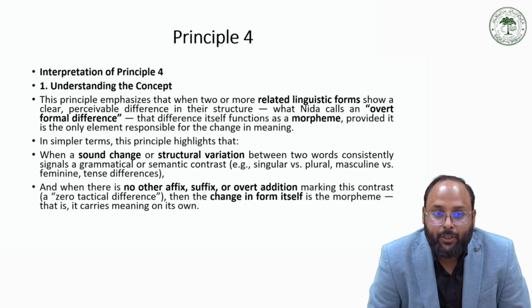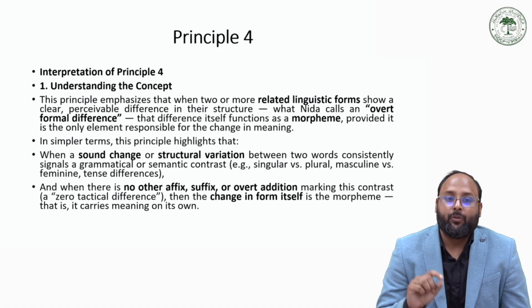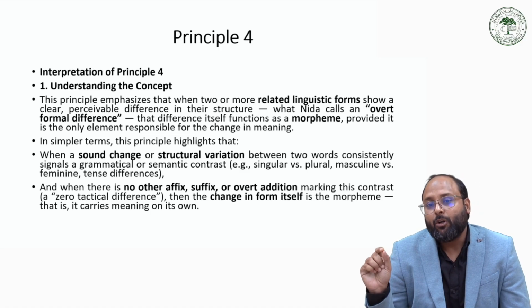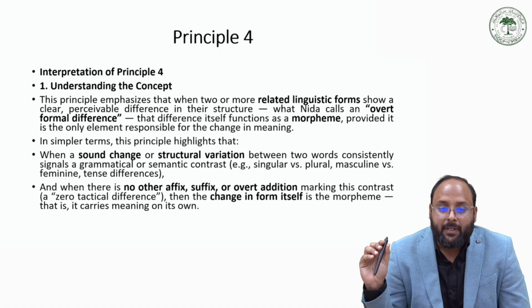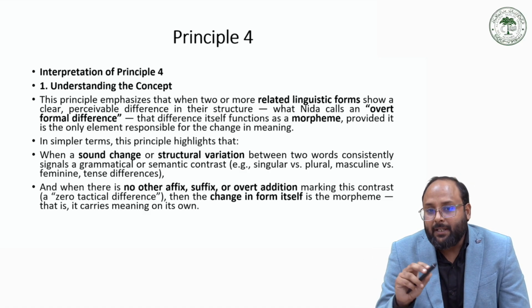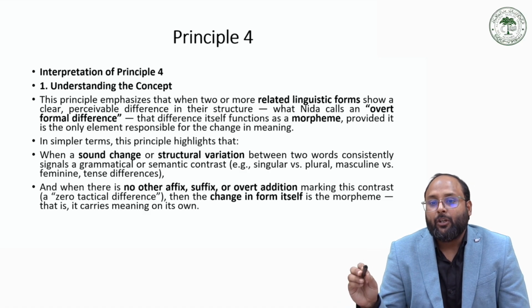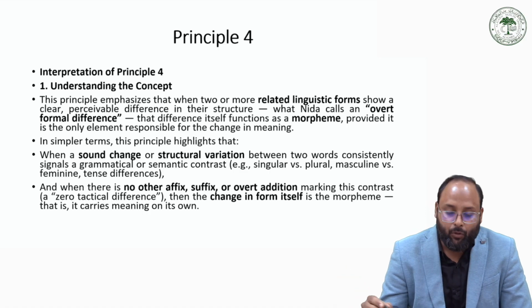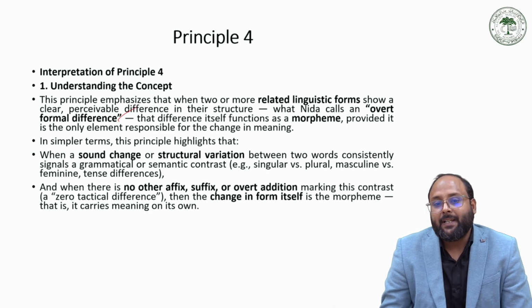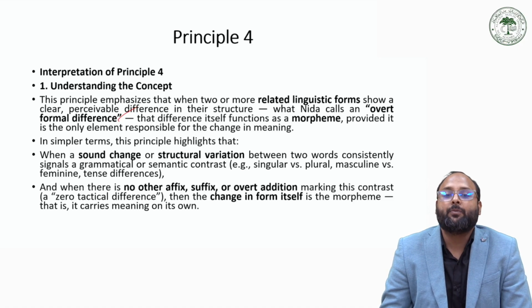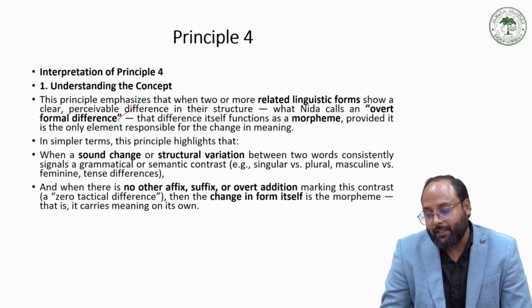For interpretation of this principle four, it emphasizes that when two or more related linguistic items show a clear or perceivable difference in their structure, what Nida calls an overt formal difference, that difference itself functions as a morpheme, provided it is the only element responsible for the change in meaning.